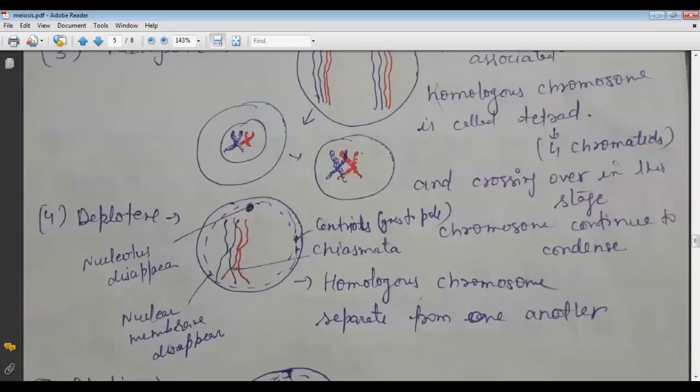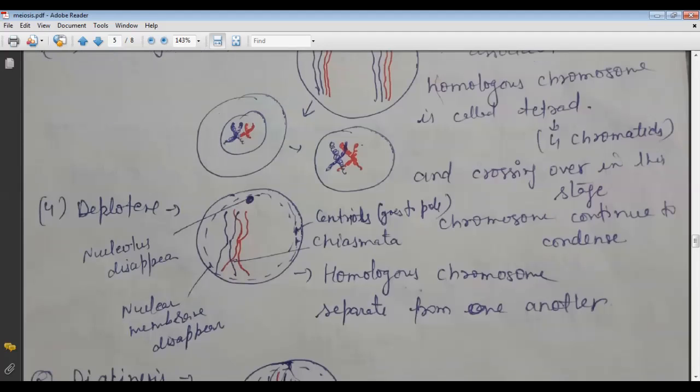Here is one more important point: at that portion, these two are the crossing over, or it makes an X-like structure. This point is called the chiasmata. Okay, this is called chiasmata. Then next, here the homologous chromosomes separate from one another.